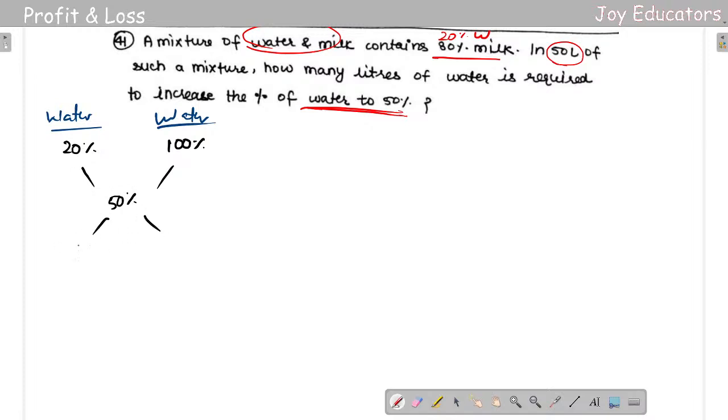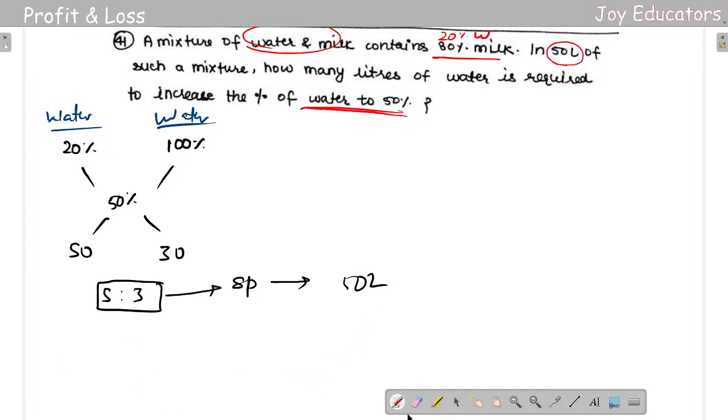So here I am getting 50 and 30, so it is 5:3. It will be 8 parts. 80 liters, 50 liters, so I just multiplied it.